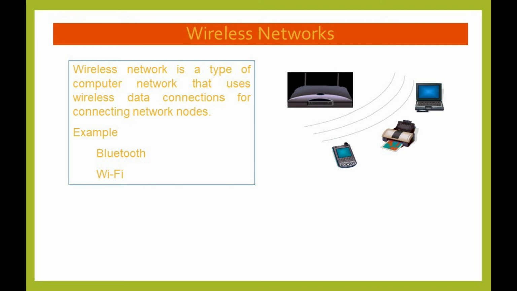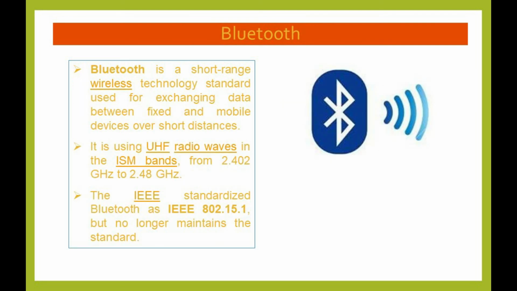Wireless networks. A wireless network is a type of computer network that uses wireless data connections for connecting network nodes. Examples are Bluetooth, Wi-Fi, infrared, etc. Bluetooth is a short-range wireless technology standard used for exchanging data between fixed and mobile devices over short distances.